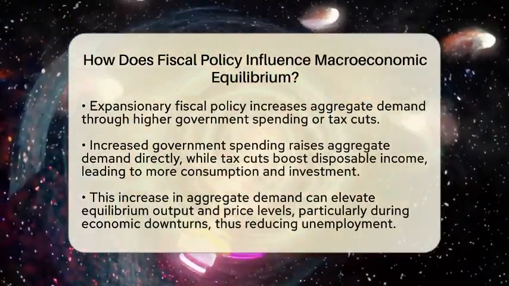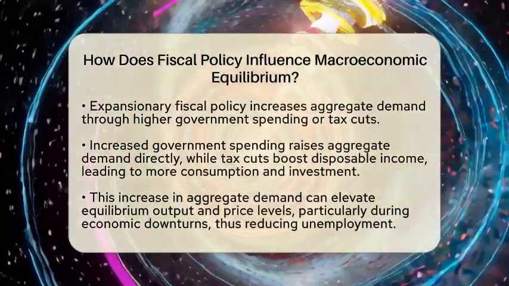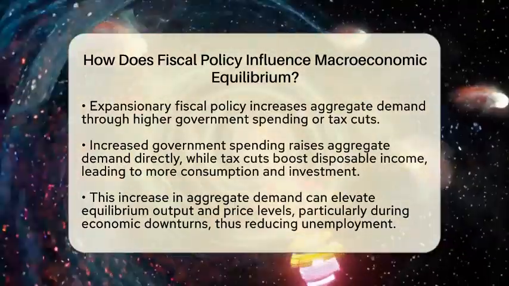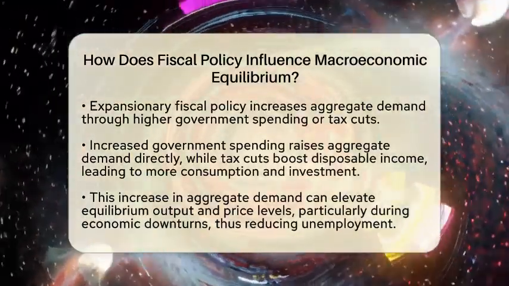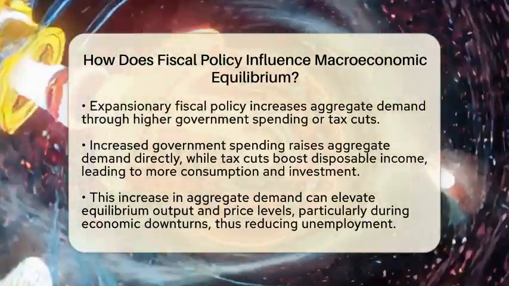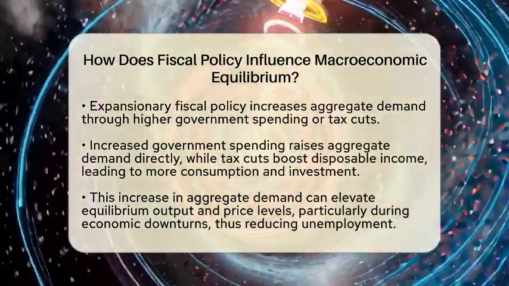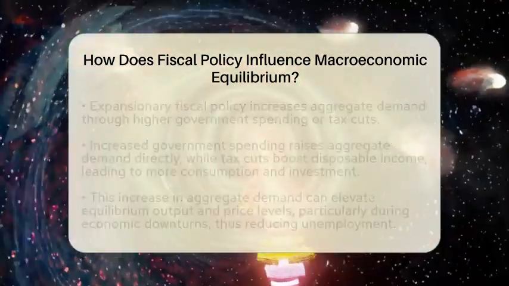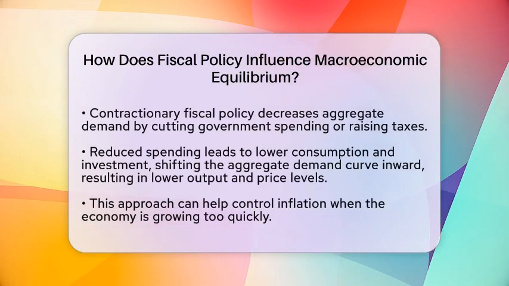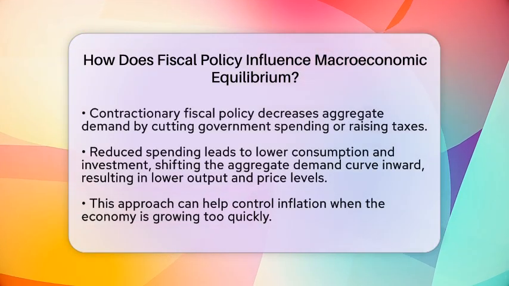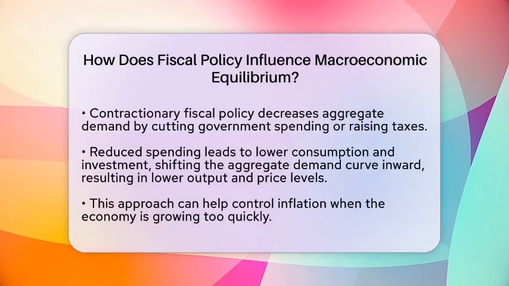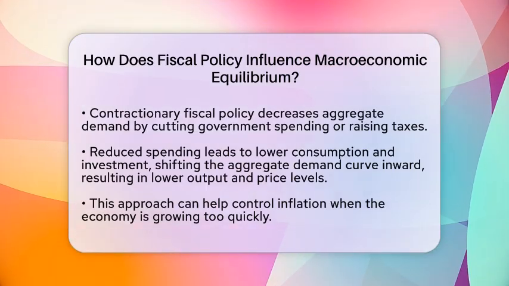On the flip side, contractionary fiscal policy reduces aggregate demand. This occurs when the government cuts spending or raises taxes. Reduced government spending leads to lower consumption and investment, shifting the aggregate demand curve inward. This results in lower output and price levels, which can help control inflation when the economy is growing too quickly.